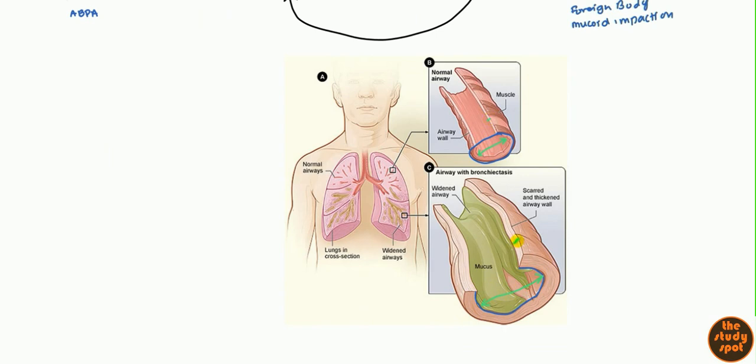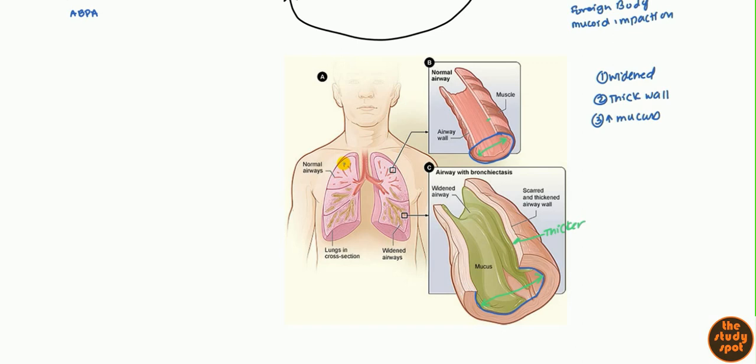What you also want to look at is the thickness of the two airways there. In the normal it's very thin, whereas here it's much thicker. So that's another thing to keep in mind. So let's write this down. First, you have a widened airway. Secondly, you have a thick wall, and thirdly, you have mucus. And so you can see down there's a lot of mucus here where there's no mucus there. So those are your three features of the actual airway. So now let's look at the lungs here.